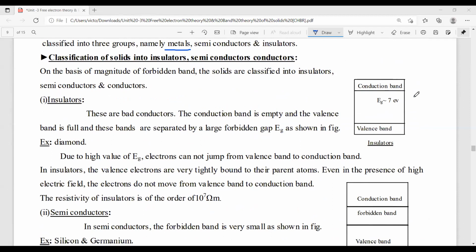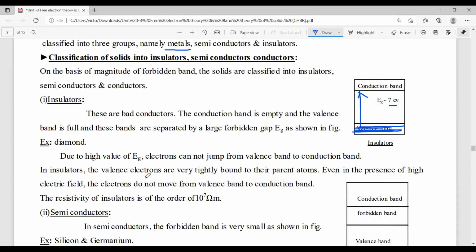So this is the band picture, valency band and conduction band. Valency band means it consists of a group of equally spaced energy levels. Now, the gap between the valency band and conduction band in insulators is nearly 7 electron volts. The energy gap is large. Due to the high energy gap, the valence electrons present in the valency band cannot jump from the valency band to the conduction band.